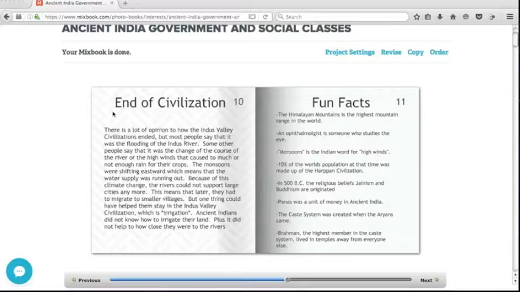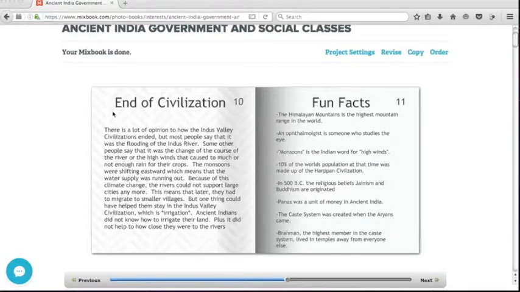Fun facts. The Himalayan mountains is the highest mountain range in the world. An ophthalmologist is someone who studies the eye. Monsoons is the Indian word for high winds. 10% of the world's population at that time was made up of the Harappan civilization. In 500 BC, the religious beliefs Jainism and Buddhism originated. Panas was the unit of money in ancient India. The caste system was created when the Aryans came.